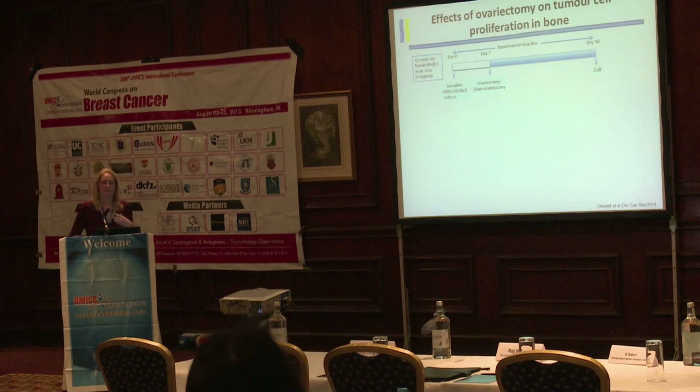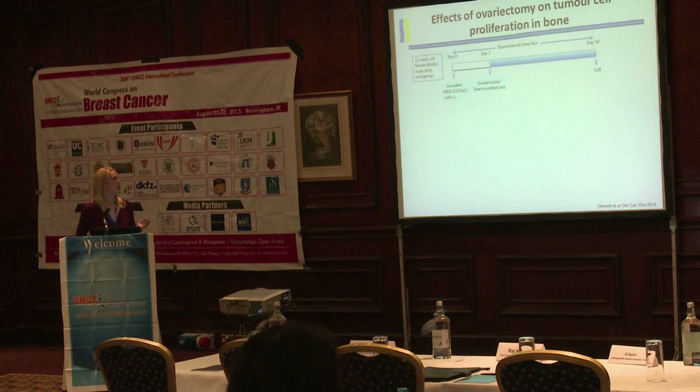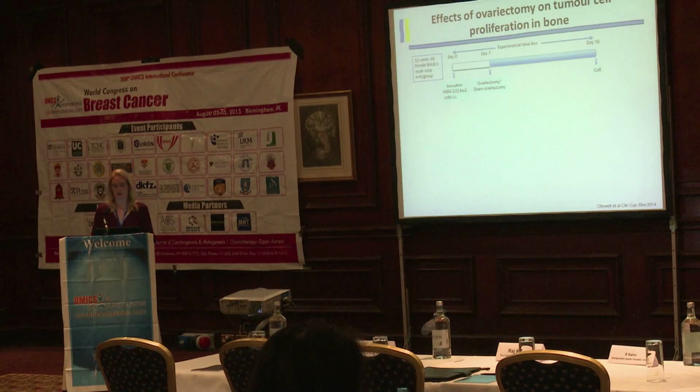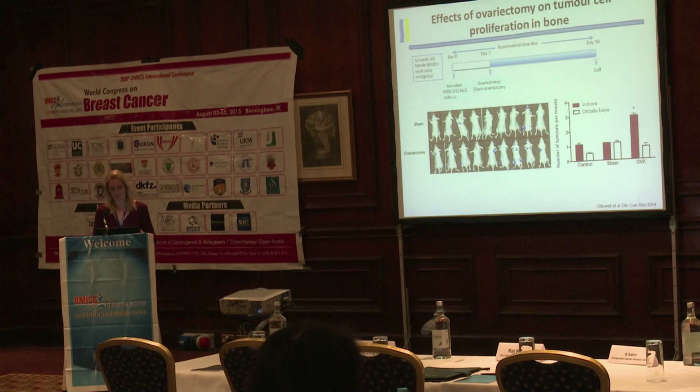So what were the effects of these different environments on the proliferation of tumour cells when they were in the bone? So for this experiment, we used 12-week-old female BALB/c mice, and we injected them with the bone-seeking MDA231 cells on day 0. And then we ovariectomized or sham ovariectomized them on day 7 to mimic the pre- or postmenopausal bone environment.